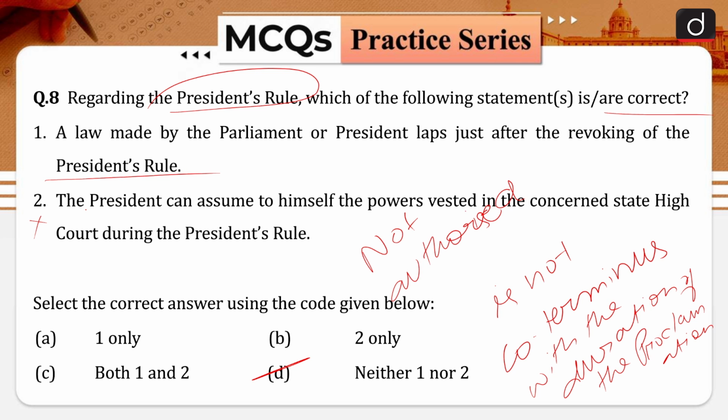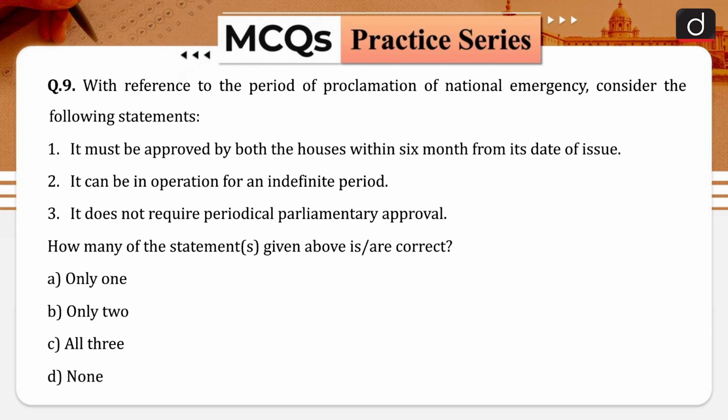Now moving forward to the next question of our today's discussion. So the question is, with reference to the period of proclamation of national emergency, consider the following statements. Your statement number 1 is, it must be approved by both the houses within 6 months from the date of its issue. Your statement number 2 is, it can be in operation for an indefinite period.